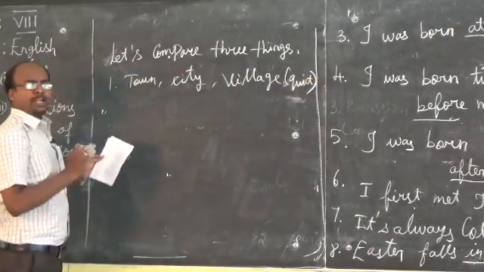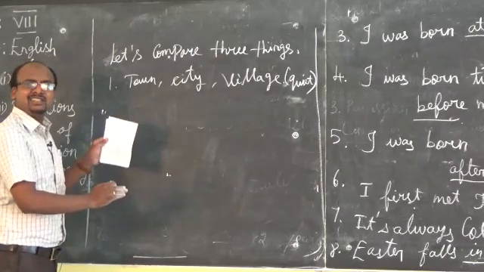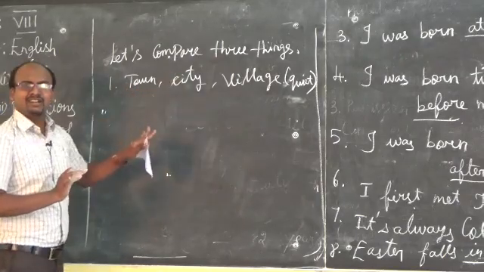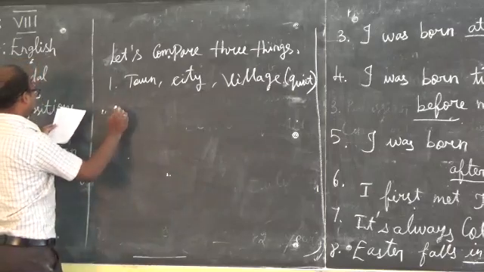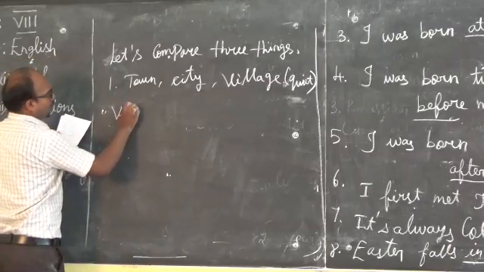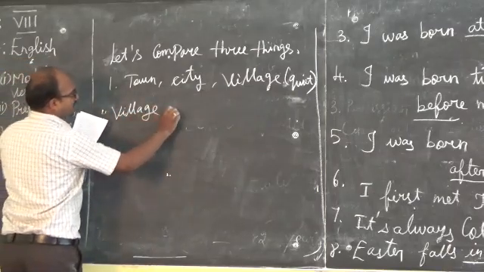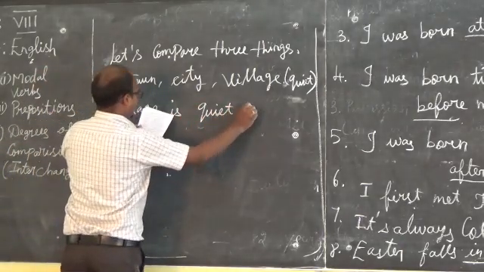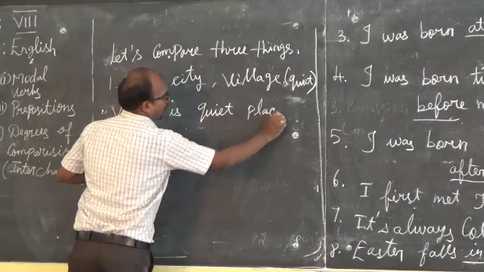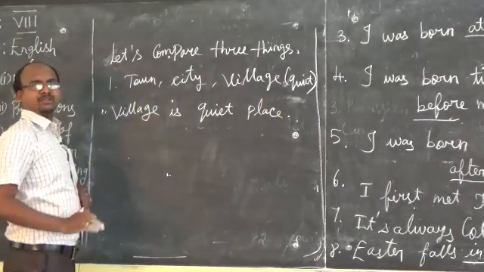Quiet means silence. So which one is silent? Three things are given, so we have to give the comparative form. First one, village. Village is a quiet place. This is positive.